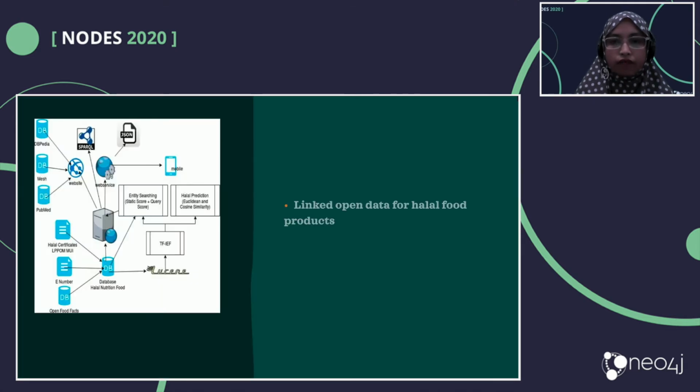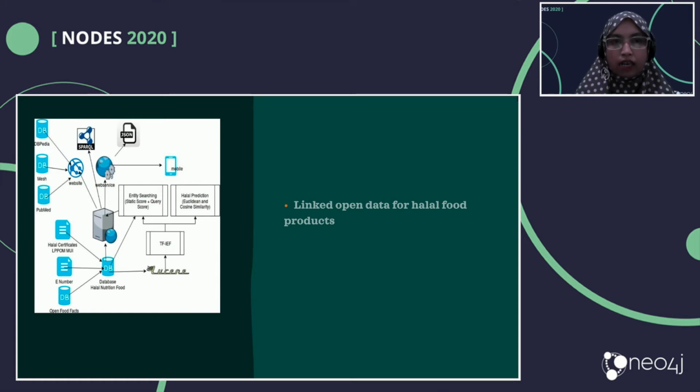Actually, there are a lot of halal certification bodies. As I said before, there are 200 halal certification bodies in the world, but mostly they do not provide information in English, so it's difficult for me to collect the data. So we only collect the data from 7 organizations because they provide it in English, so we cannot read their language.